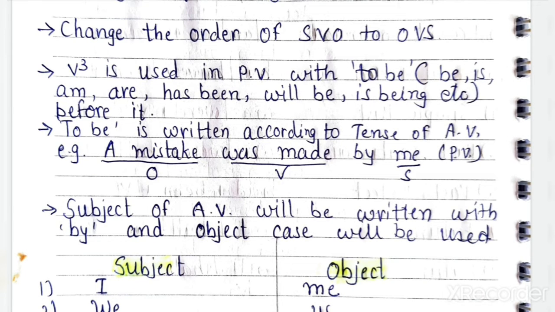A mistake. So a mistake will become the subject of passive voice. Okay, so a mistake. Then the to be form is was. According to the subject, it is was. If mistakes is given, then you can use were. But here a mistake, so was is used. A mistake was. Then the third form of make is made: make, made, made. So a mistake was made by me.